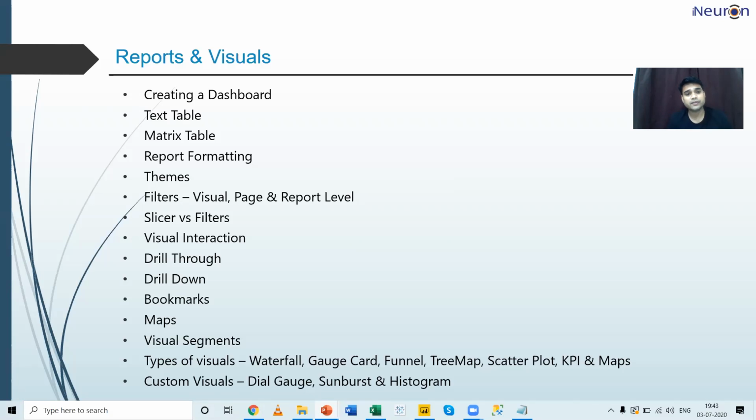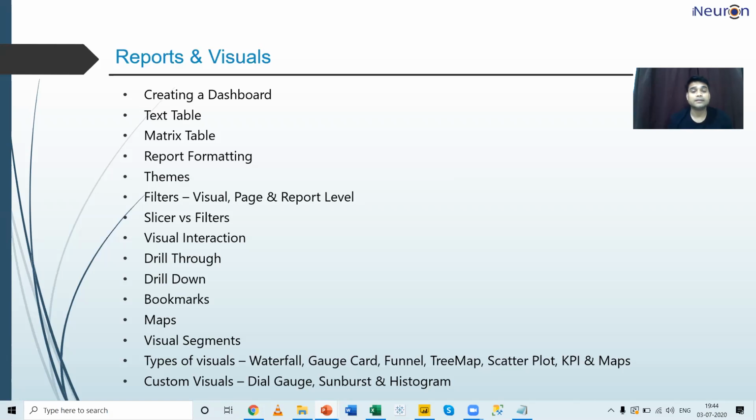Whatever measures we have created till now in our previous session, I'll be creating a simple dashboard and implementing the following topics like text table, matrix table. We'll see how we can format a report, slicers, filters, and then I'll be going into visual interaction, drill down options, and talking about bookmarks, maps. And at the end, I'll be talking about the types of visuals we can work with.